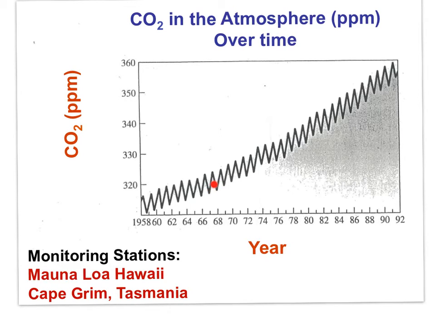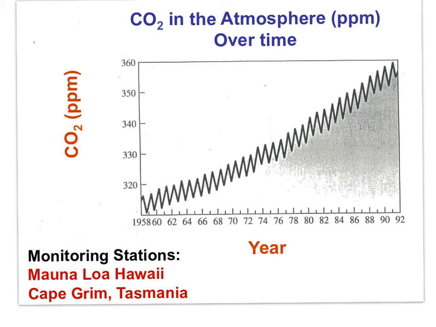The lower value in any one year occurs during the summers in the northern hemisphere as plants actively take up carbon dioxide. But the overall trend is an increase in carbon dioxide over time due to fossil fuel combustion and deforestation. Keep in mind that there are climate change skeptics that think humans are not responsible for the increase in atmospheric CO2 levels seen here. The increase in carbon dioxide, a greenhouse gas, as can be seen here, is the primary greenhouse gas driving climate change. Now consider the average temperature at the equatorial latitude as compared to the average temperature of polar latitudes.